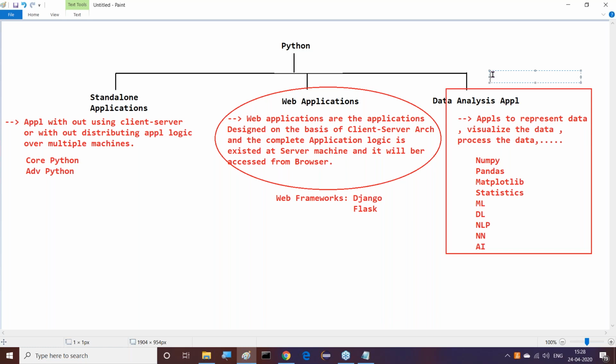How much is the duration for the course? They said every week Monday to Friday, only 5 days per week, and the duration of this total machine learning, deep learning and data science course is nearly 9 to 10 months. So if they are saying 9 to 10 months, we can expect around 1 year of time.